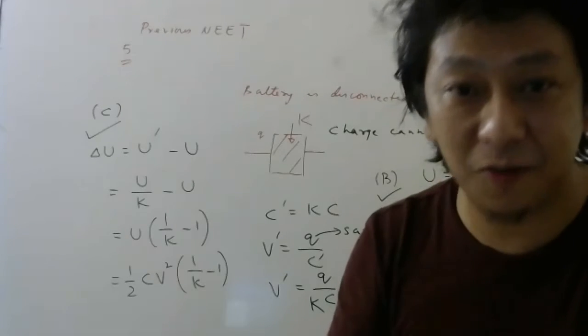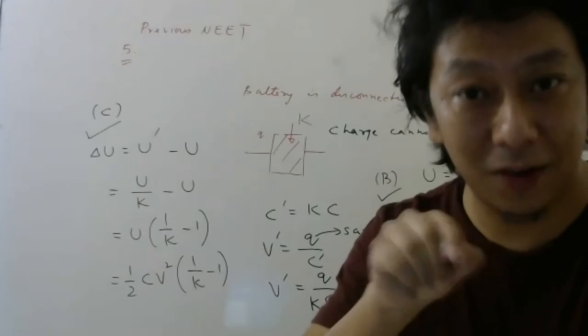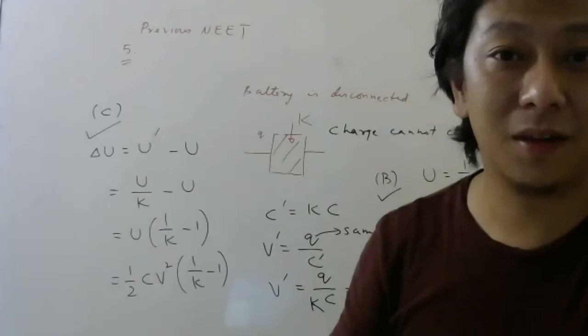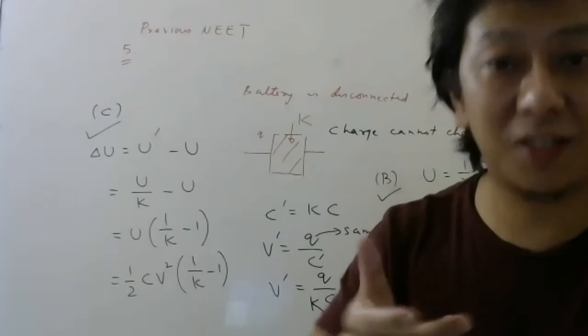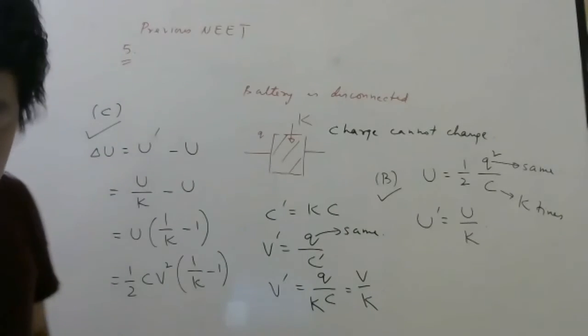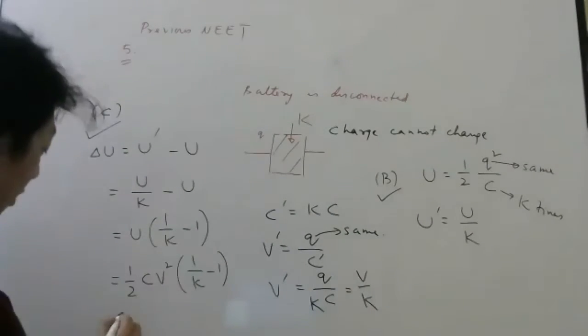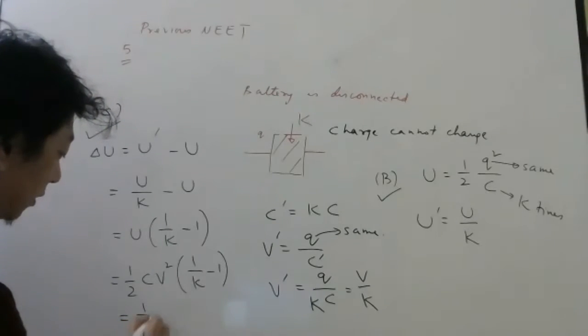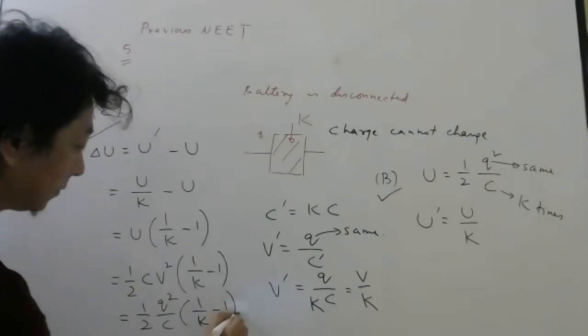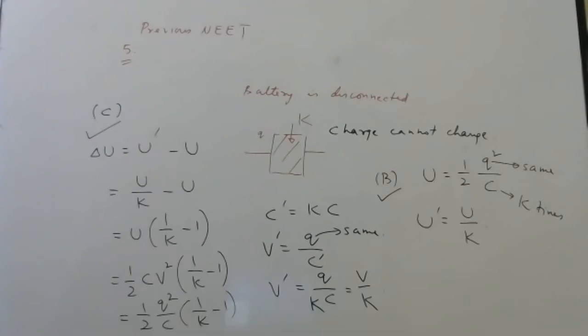So search for that one, maybe that is there in some of the options. Tick that one immediately and go to the next question. In exam, you don't want to waste time. In terms of charge, if they ask, it will be half Q square by C into (1 by K minus 1).